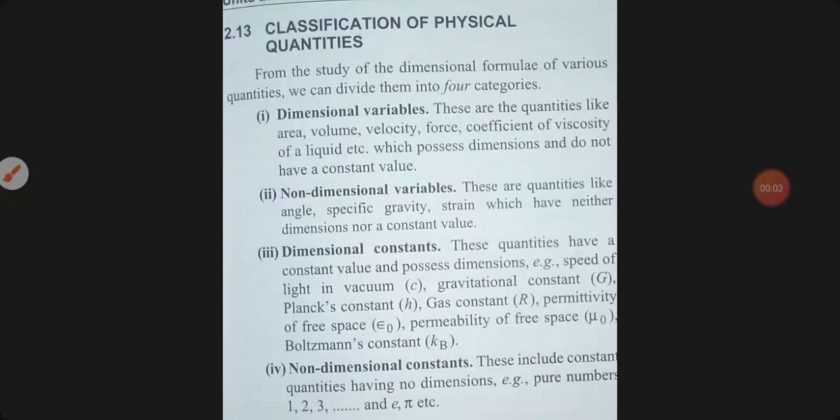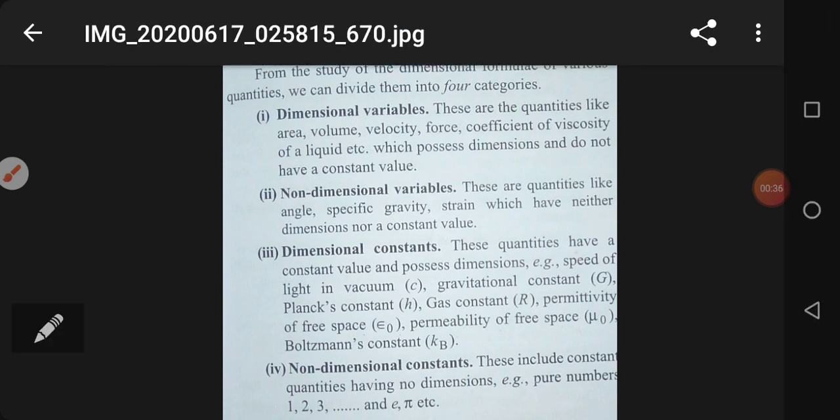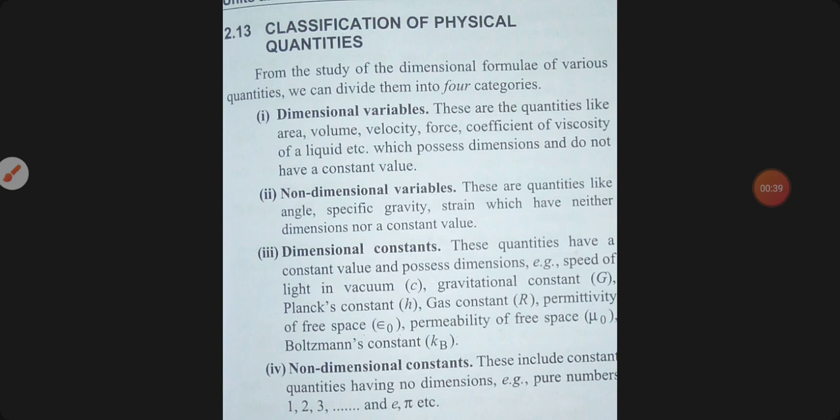Today we will discuss the limitations of dimensional analysis. Before going to discuss that, we will look at the classification of physical quantities. In previous videos we have already discussed physical quantities, but today we will discuss them on the basis of dimensional formulae, and on that basis it has four categories.